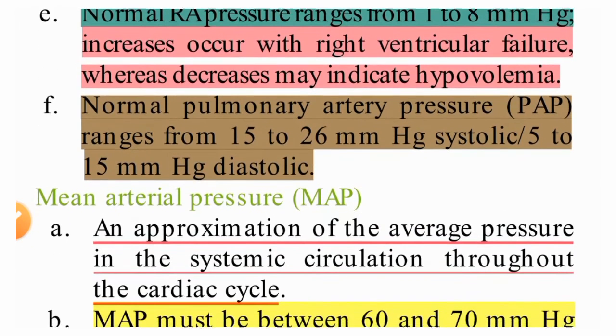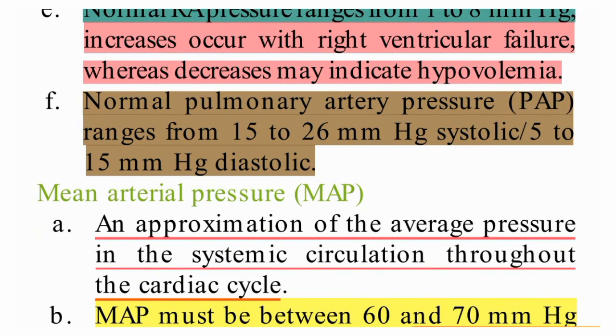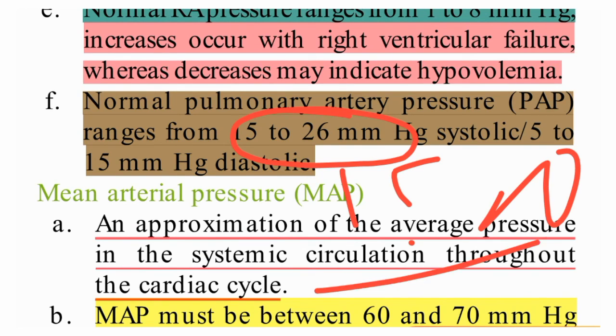Pulmonary artery pressure. So pulmonary artery pressure range is 15 to 26 mmHg systolic by 5 to 15 mmHg diastolic. Okay, so that means systolic will be 15 to 26 and diastolic will be 5 to 15.